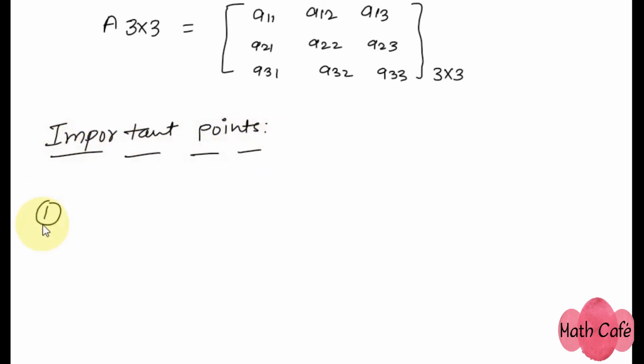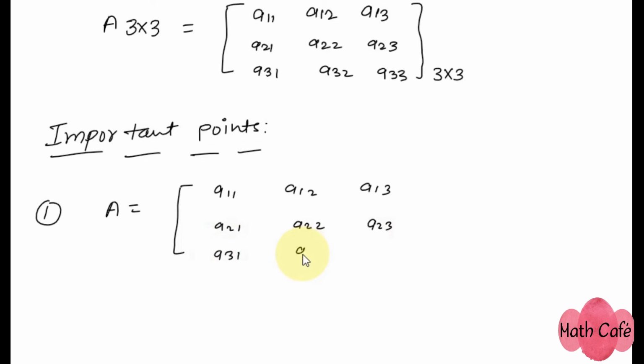So the first point is, if any square matrix is represented by matrix A as A11, A12, A13, A21, A22, A23, A31, A32, A33, this is a type of square matrix having order 3 cross 3.